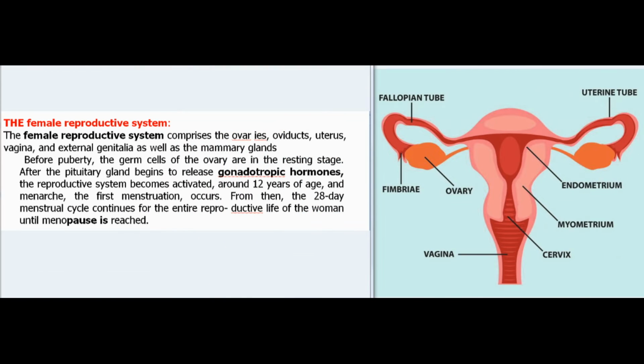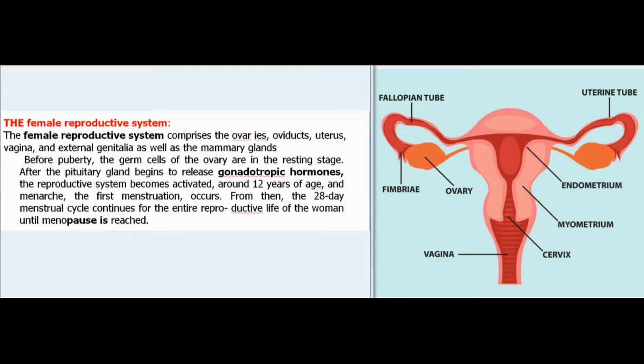The female reproductive system. The female reproductive system comprises the ovaries, oviducts, uterus, vagina, and external genitalia as well as the mammary glands. Before puberty, the germ cells of the ovary are in the resting stage.